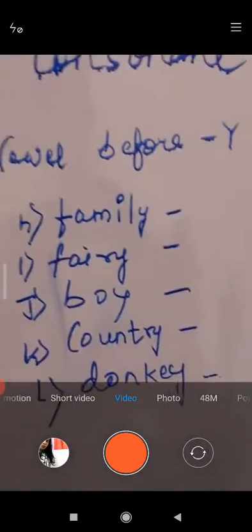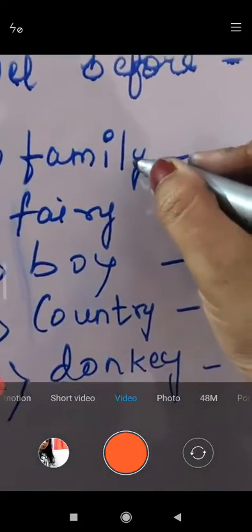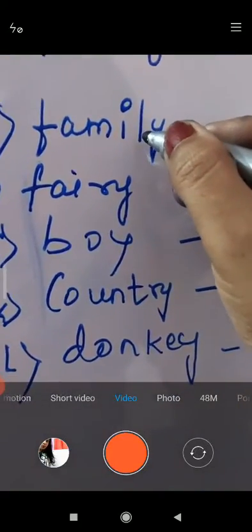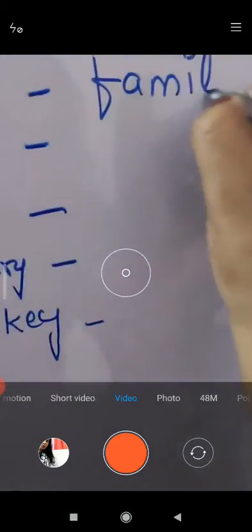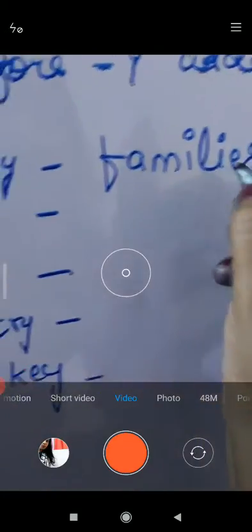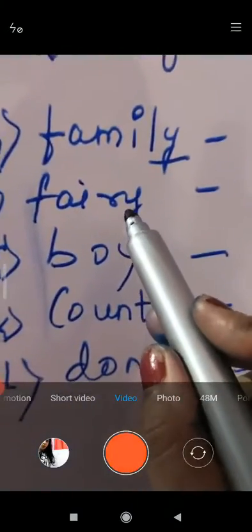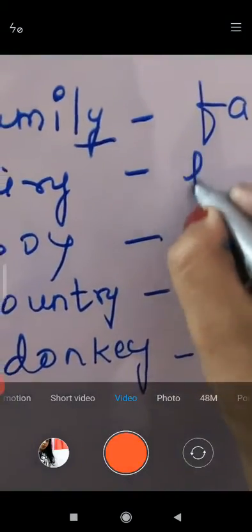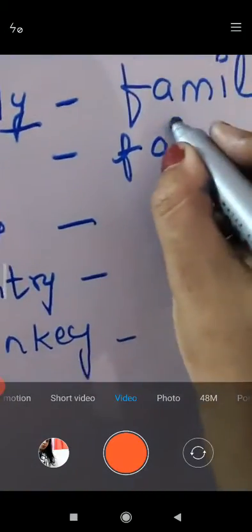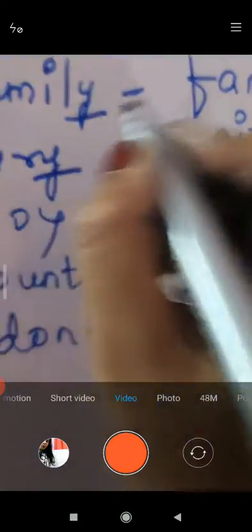You know, now you are able to do this one. Family. Before Y, what is it? L. L is a consonant. So that Y is replaced to I-E-S, F-A-M-I-L-I-E-S. Fairy. In fairy, R before Y, R is a consonant. So that Y is replaced, F-A-I-R-I-E-S. Okay, fairies.